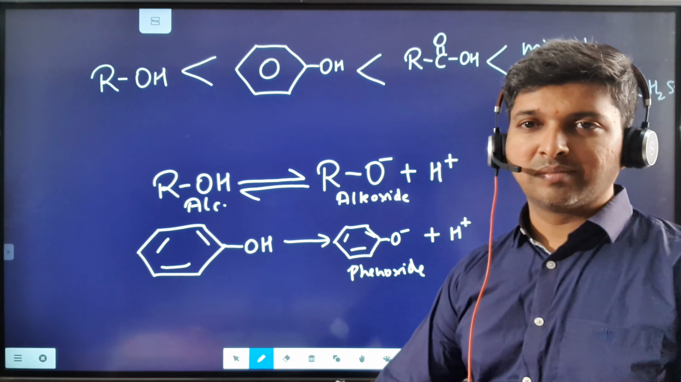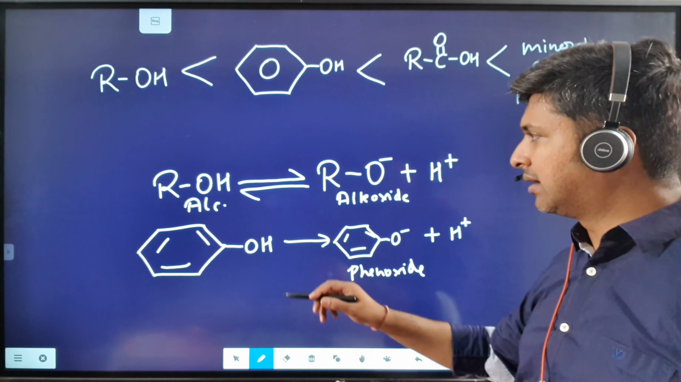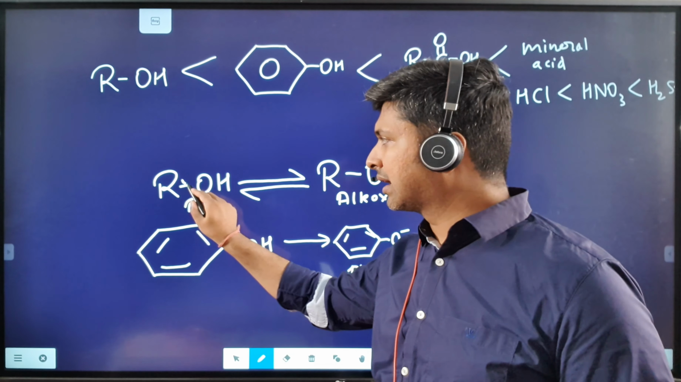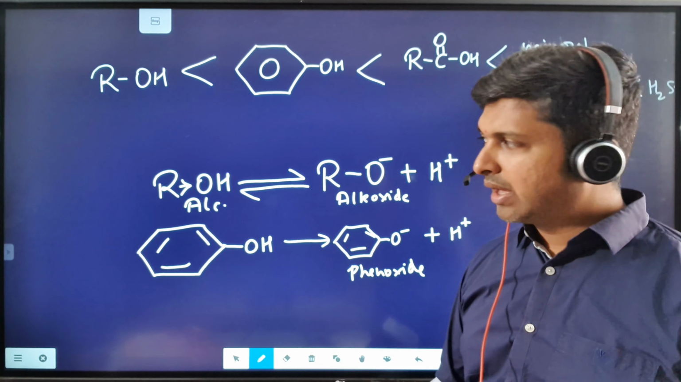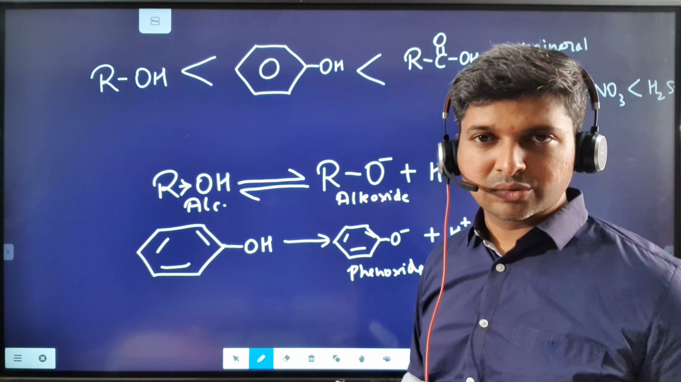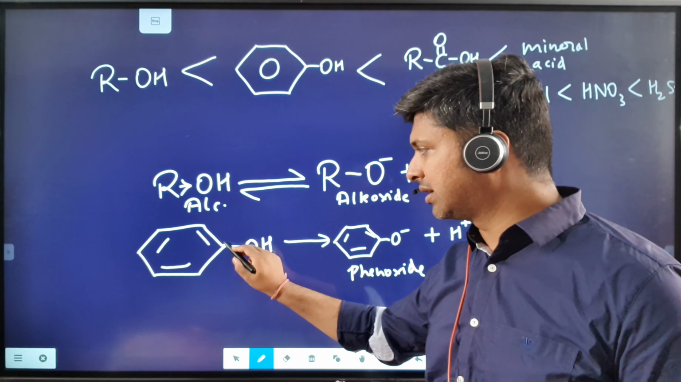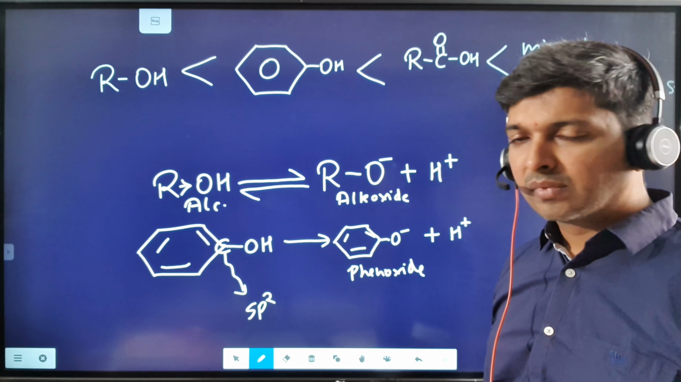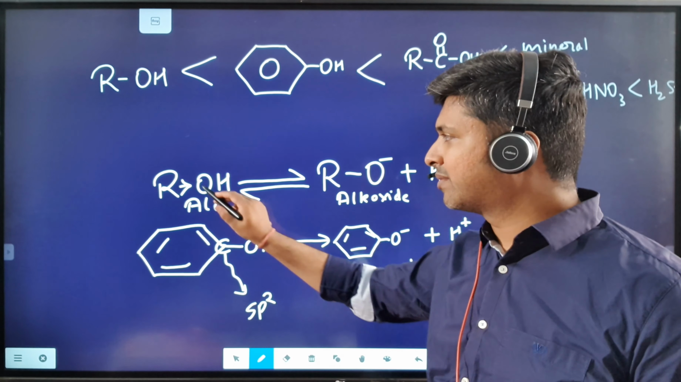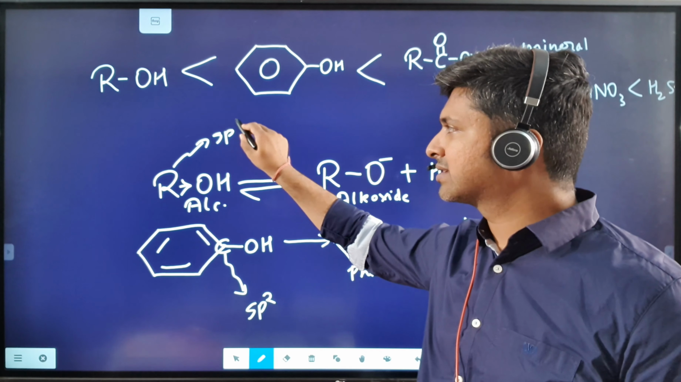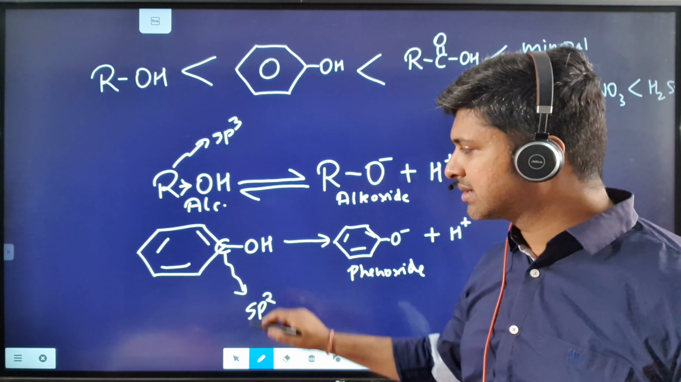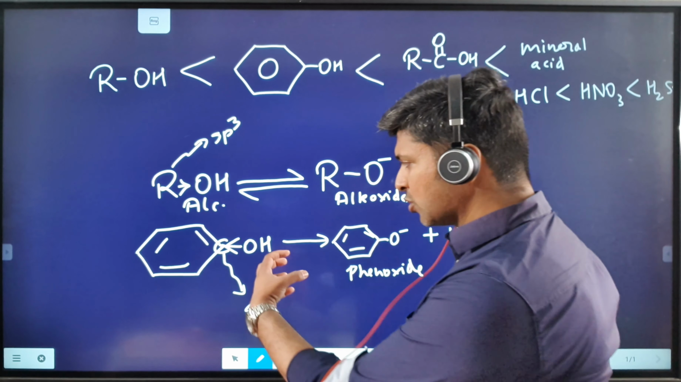Now you need to observe something. Alcohol finds it difficult to donate an H plus ion. Why? Because here there is an alkyl group, which is an electron donating group. An electron donating group does not polarize oxygen, and therefore hydrogen cannot be easily donated. Whereas in phenols, the carbon to which OH is attached is an sp2 hybridized carbon. In alcohol it is attached to an sp3 hybridized carbon, an alkyl group. On the other hand, sp2 hybridized carbon is an electron withdrawing group. It will pull electrons from oxygen.